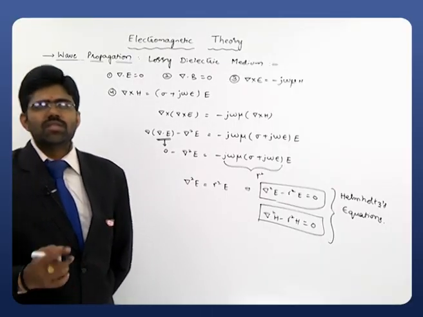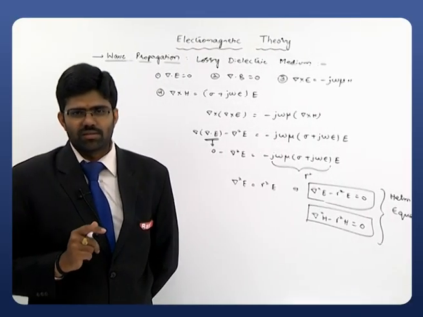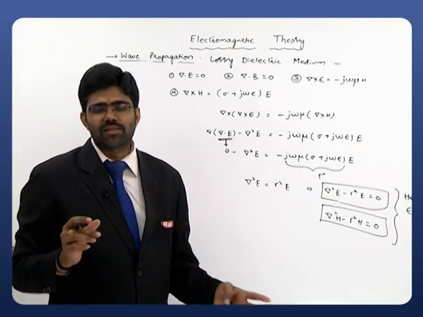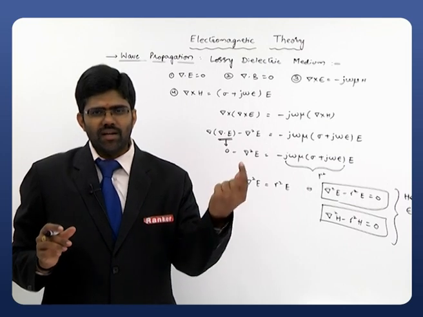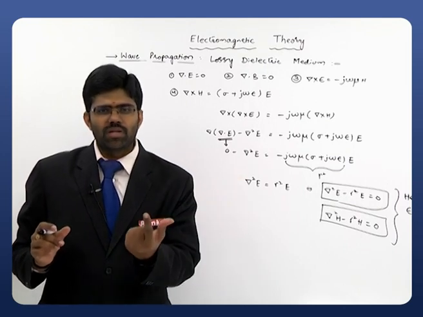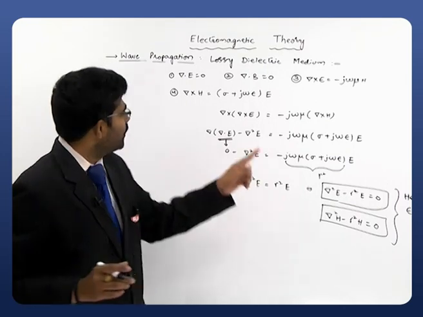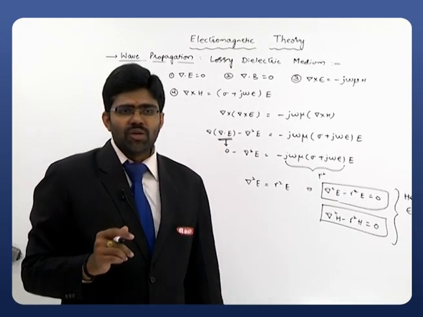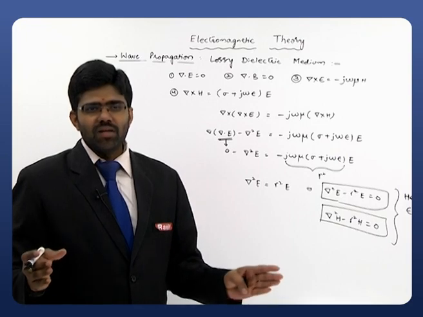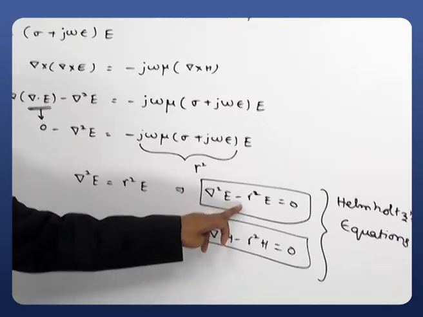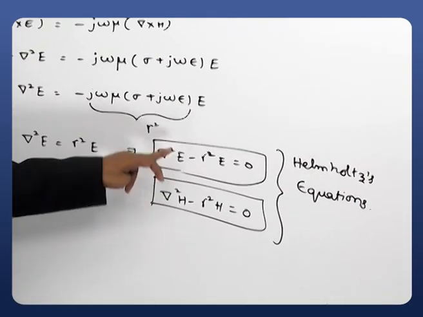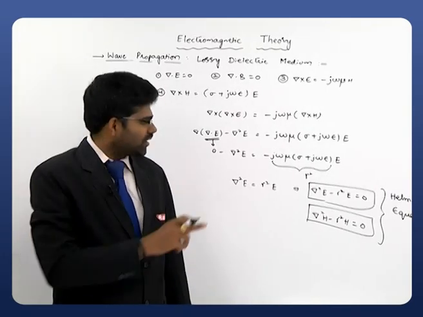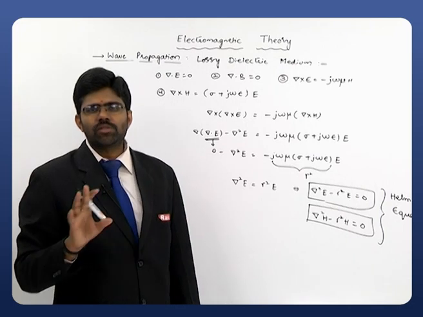What we have to do is interpret these equations. If you obtain the solution for this particular equation by assuming some conditions, then clearly we will get the electric field or the electric wave equation. From that, as we know electric field and magnetic field are related, we will get the magnetic field equation also. So whenever we have a medium, and we get the solution for this particular equation, then electric field, magnetic field, each and everything can be observed. So these two equations are simply called Helmholtz equations.